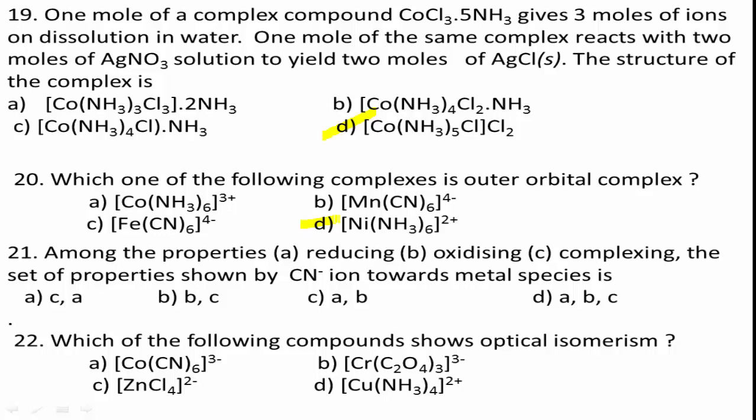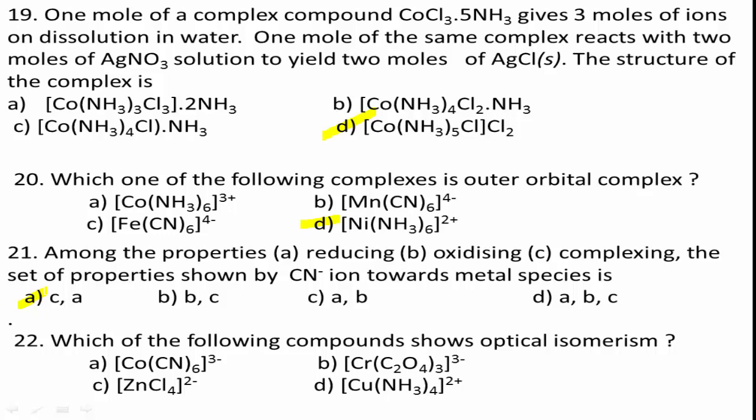When you observe the options, there is C and A. The CN⁻ ion acts as a ligand and reducing agent. If you take an example, in K3[Fe(CN)6] and K4[Fe(CN)6], CN⁻ ion acts as a complexing agent. Therefore, the correct answer for this question is C and A, which means option A is the right answer.